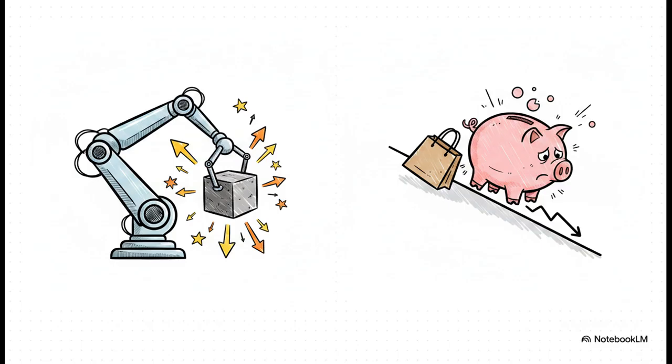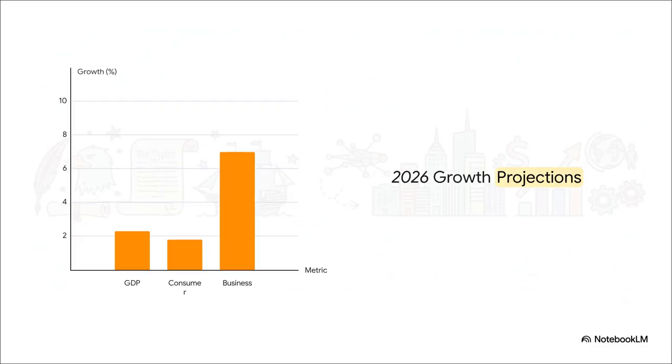Real disposable income growth is stuck at a weak 1.2%, and lower to middle income folks are getting squeezed hard by rising energy costs. The report highlights that economic focus is shifting back to upper income consumers because the top 20% of earners now hold more than 70% of household net worth. The growth projections make this CapEx over consumption story undeniably clear.